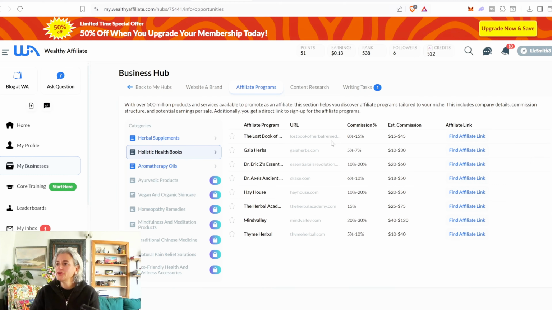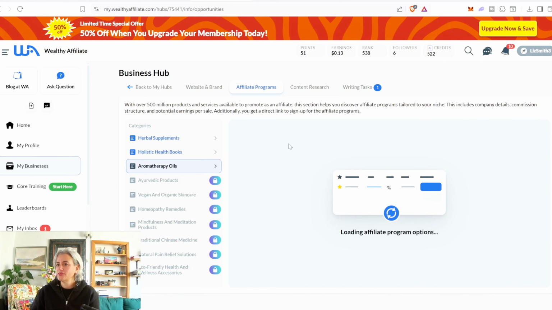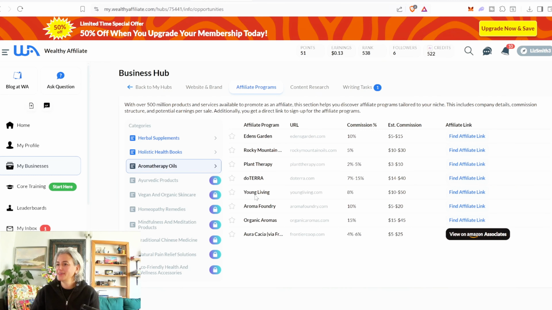Oh, the Lost Book of Herbal Remedies. I always see that advertised on Facebook. So I could even get an affiliate link for that and advertise it. And then it says aromatherapy oil. Interesting. What's it going to bring up there? Oh, yeah. doTERRA, Young Living. It gives you all the things there.